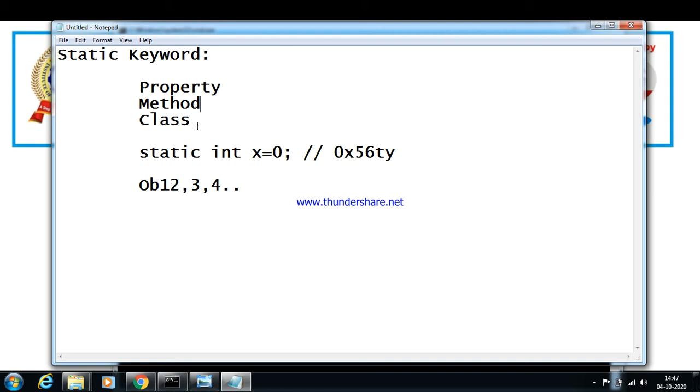Another important point is that static properties can be accessed directly by the class without creating any object. Likewise, a static method can also be accessed directly by the class without creating any object. Whenever we create a static property or a static method, it doesn't require any object to be created. And static